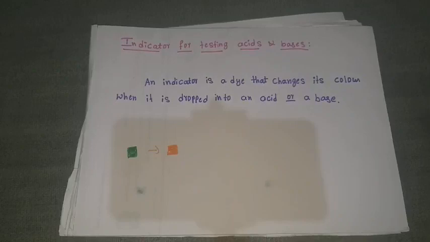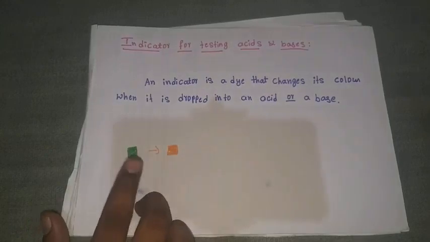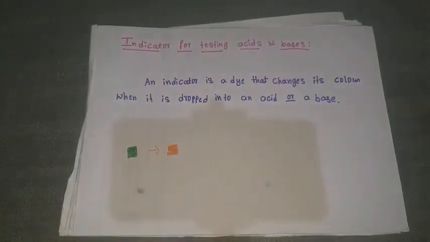And not only this one, depending on the smell also. Just take onion, if it contains acid. Depending on the smell, when you add any acid to that onion, the smell is continuously discharged. Okay, we will study that in further classes. Just before that, just concentrate on this one. Depending on the color produced, depending on the color change, we will classify as an acid and base.